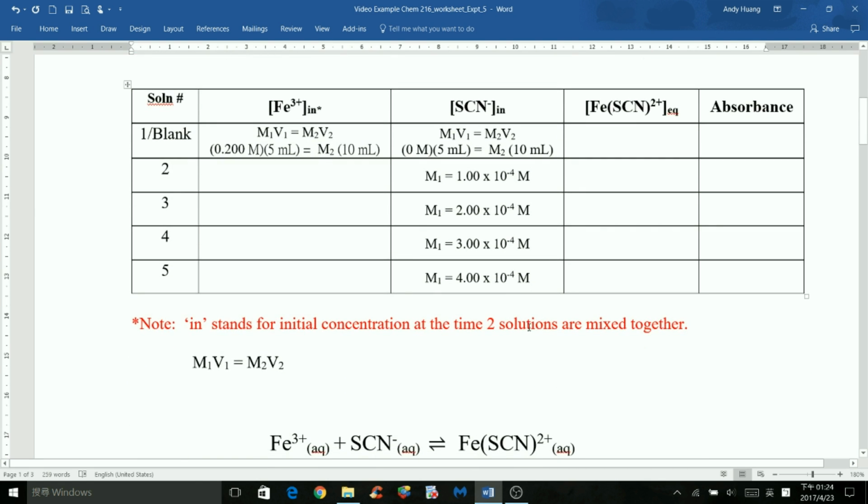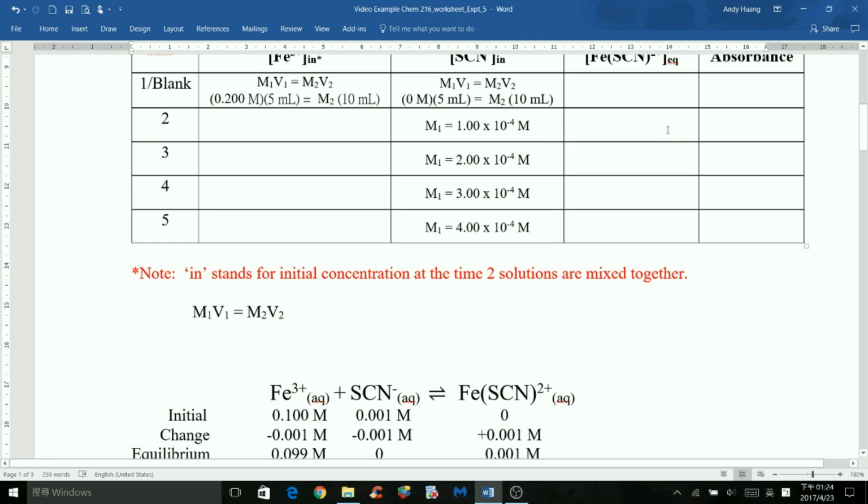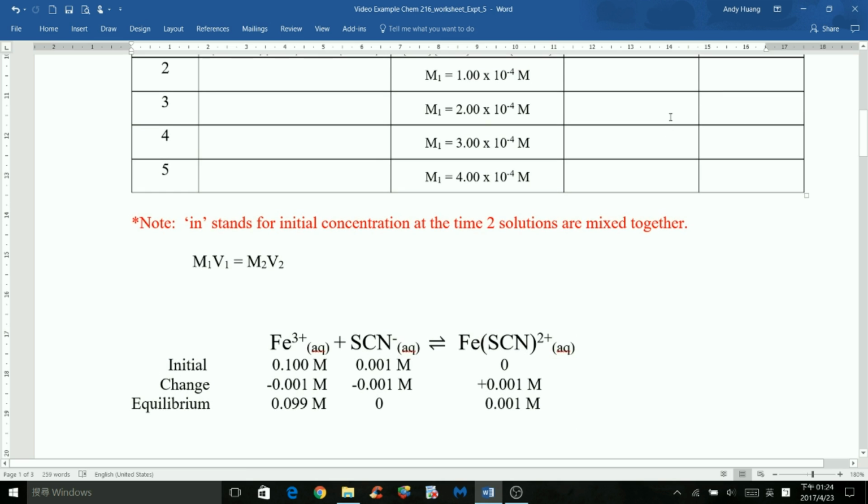Okay, so you need to look for the equilibrium concentration of the complex made. So look at the ICE table here. So we know that the reactants are the iron 3 plus and the thiocyanate, and will form this red-orange complex at equilibrium.